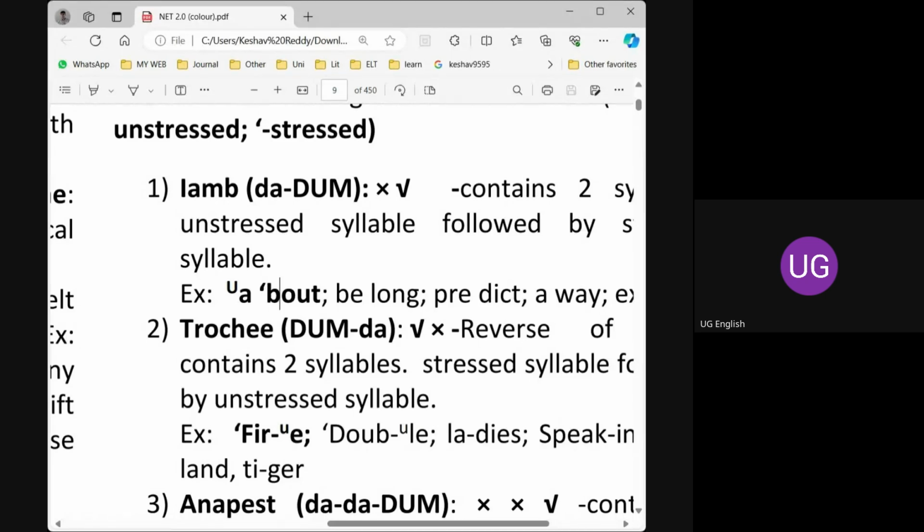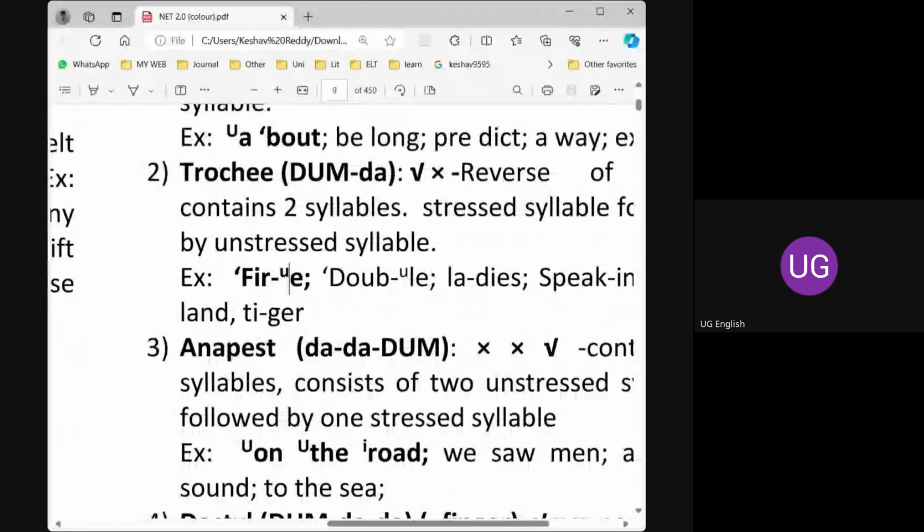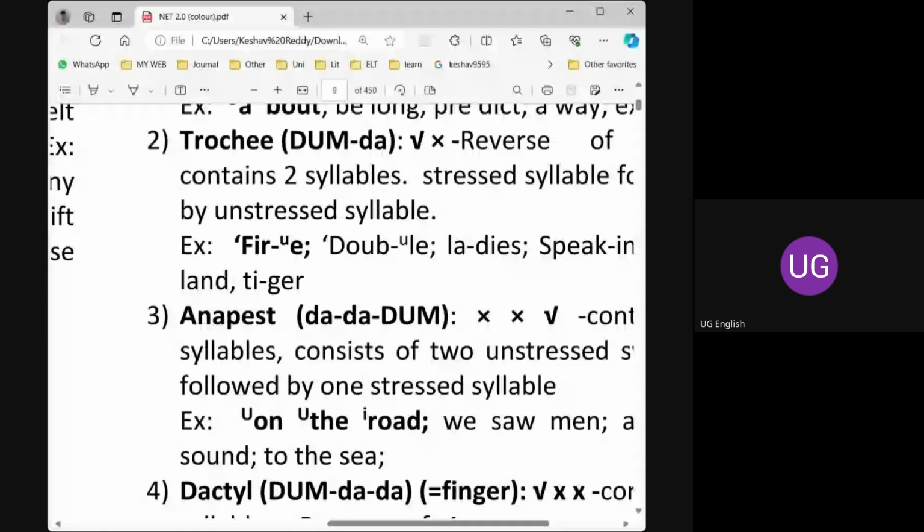So here I gave a word like fire. Here the fi sound is stressed more, and the e at the end is a weak letter. So we don't stress on that. So please remember this. That's why I gave an example about, fire. You can just change the code also, but if you have a code, you will have it in your memory forever. So that's my intention.